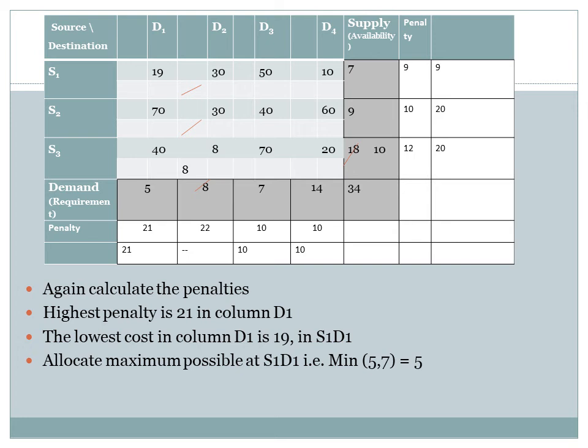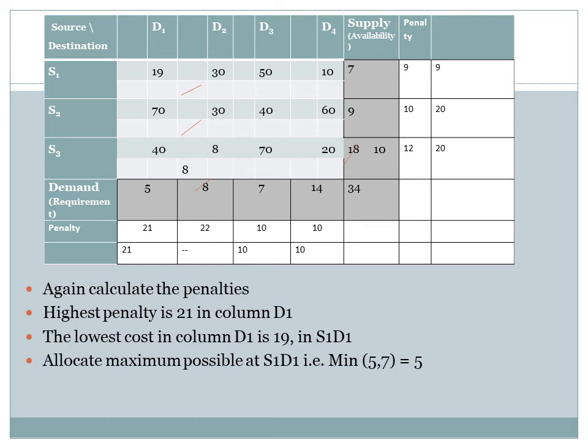Considering the rows, 30 in the S1 row was not the smallest or second smallest cost, and therefore the penalty for first row remained the same, that is 19 minus 10, that is 9 units. For S2, that is second row, the smallest cost is not available now for allocation.